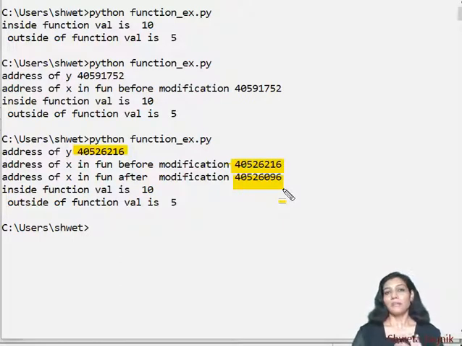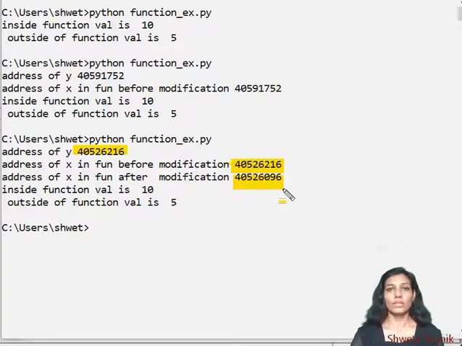In Python, we don't have anything specific like pass by value or pass by reference. But if you are passing an immutable value, it will be similar to pass by value, because you cannot change it. And if you are passing mutable data types like list into a function, whatever changes you are making within the function will be reflected when you come out of the function.